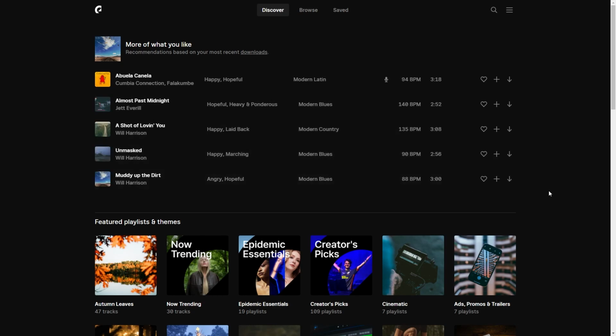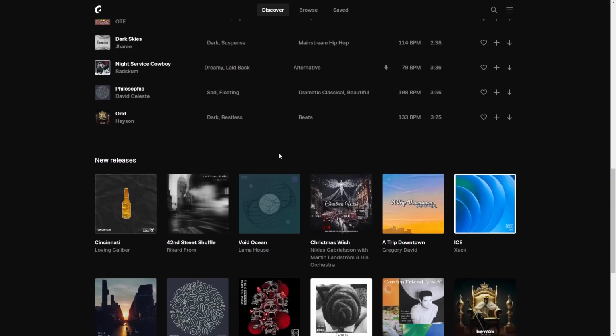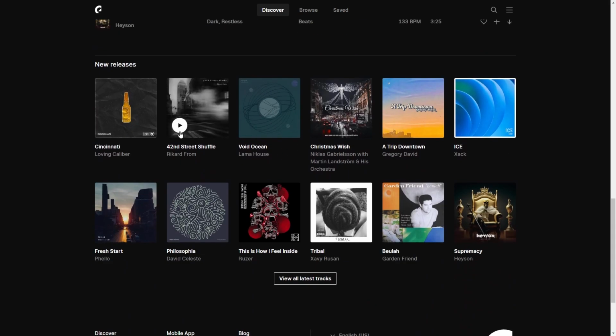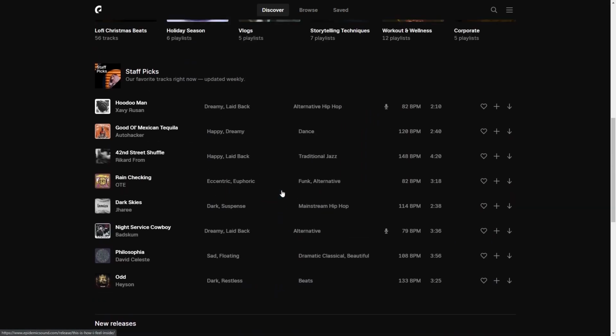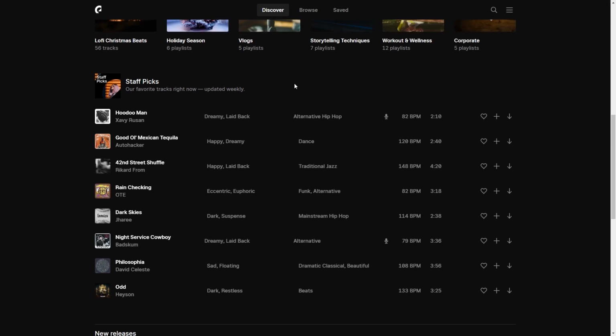These are based on our downloads or our connected social media accounts. Further down we also see new tracks, in case we want to make sure that the songs have not been used often yet, or special songs that have been selected directly by the Epidemic Sounds team. These two sections are handy when we want to find new music in general,